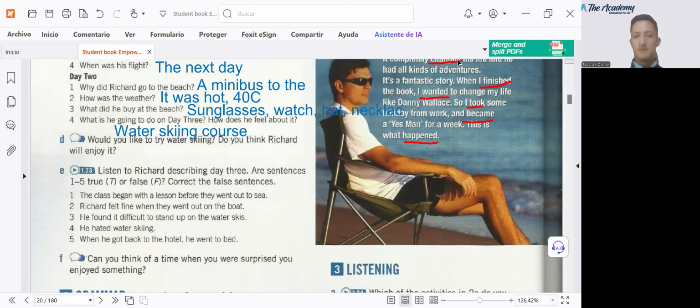10 seconds after I started, I fell over. I tried again, and I fell over again. Then the third time, something amazing suddenly happened. I didn't fall over, and I found out that I love water skiing. The 10 minutes in the water passed very quickly, and I didn't want to stop. When we got back to the hotel, the receptionist asked me, "So, did you enjoy the water skiing course?" I said yes, which, for the first time, was the truth. And then later on that evening, I had a drink in the bar with the other water skiers. I felt really happy. And that was when I realised I was enjoying being a yes man after all.